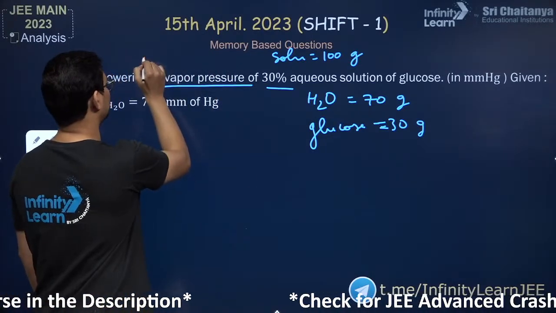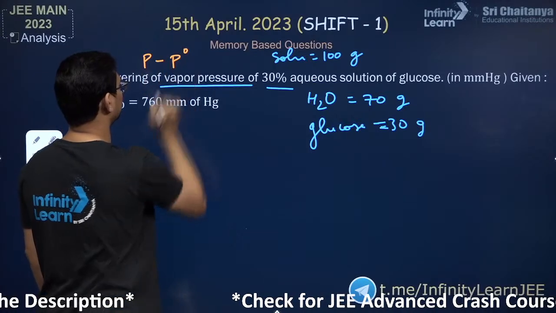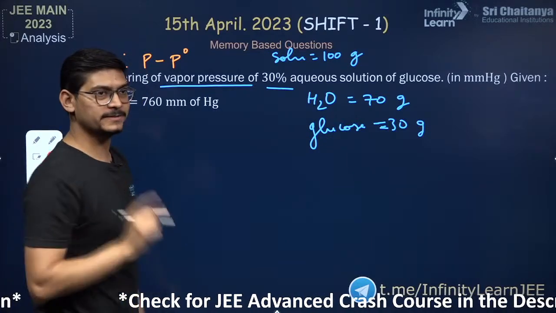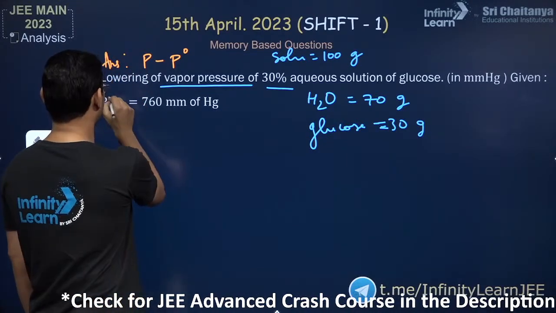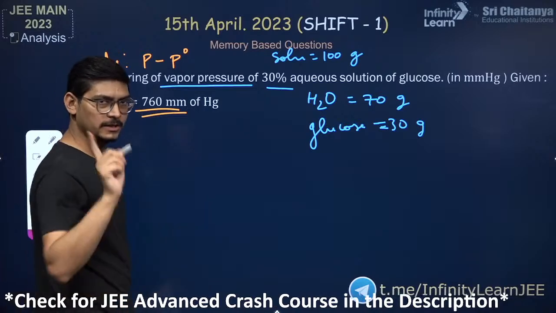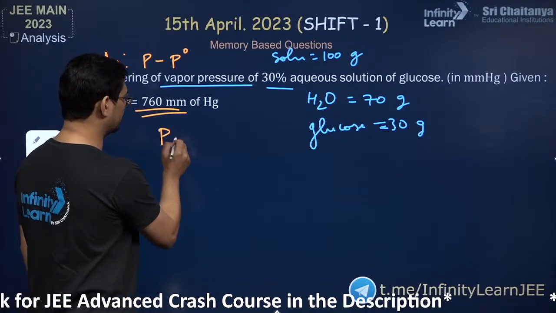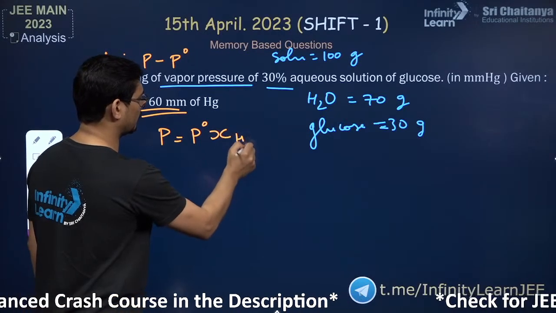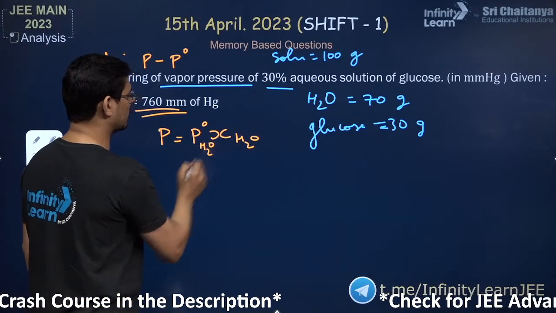Lowering of vapor pressure. So actually you have to calculate this P minus P naught. Okay, that will be your answer. I am telling you, answer will be P minus P naught. P naught is given, right? P naught is given 760. What will be the P? P will be P naught and the mole fraction, right? The mole fraction of water. So this is an easy question, I would say.